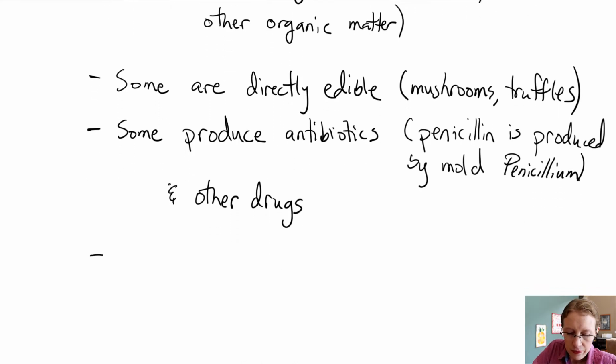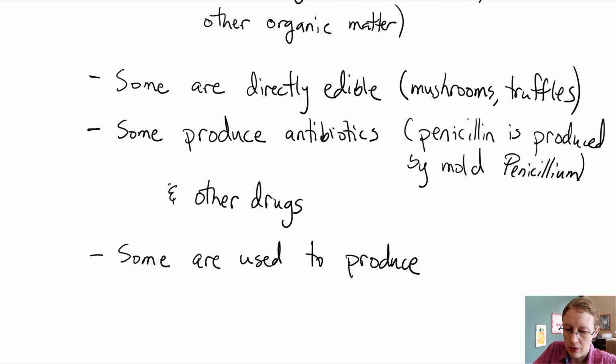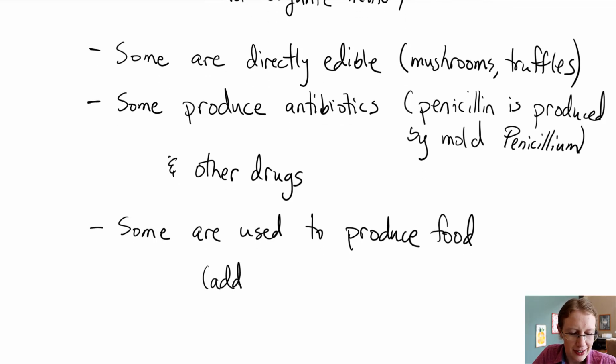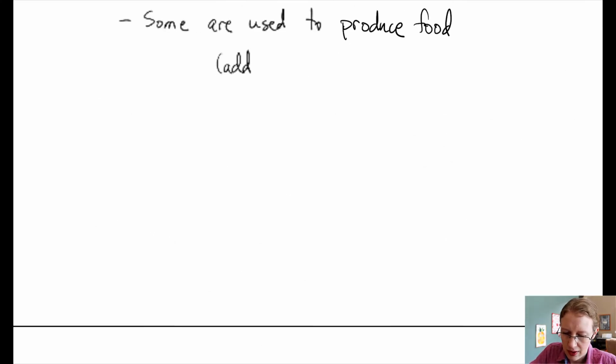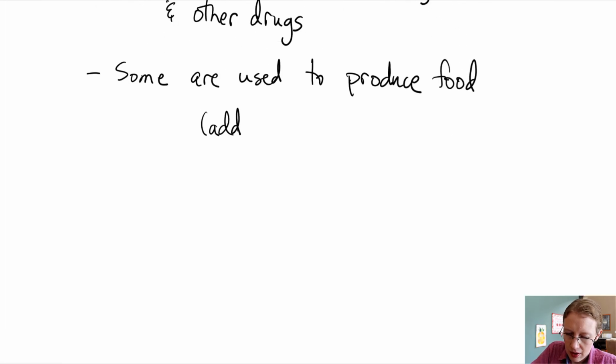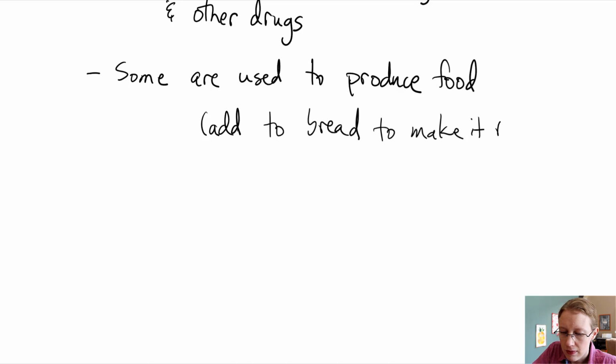And then others are used to produce food. So maybe we don't use them directly as food, but they're useful in the production of various food materials. We'll put a few examples down of this. Probably the most familiar one is we already mentioned yeast. Maybe we can add yeast to bread, and that makes the bread rise. It also gives it a sort of distinctive flavor.